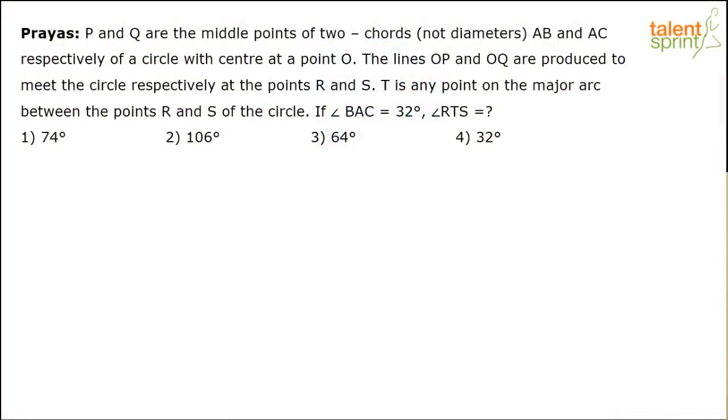So let me present the next question to you all, which is on your screens now. This again is a geometry based question for the SSC CGL exam. So try this now. It says P and Q are the middle points of two chords, which are not diameters, AB and AC respectively of a circle with center at the point O. The lines OP and OQ are produced to meet the circle respectively at the points R and S. T is any point of the major arc between the points R and S of the circle. If angle BAC is 32 degrees, then what is angle RTS?